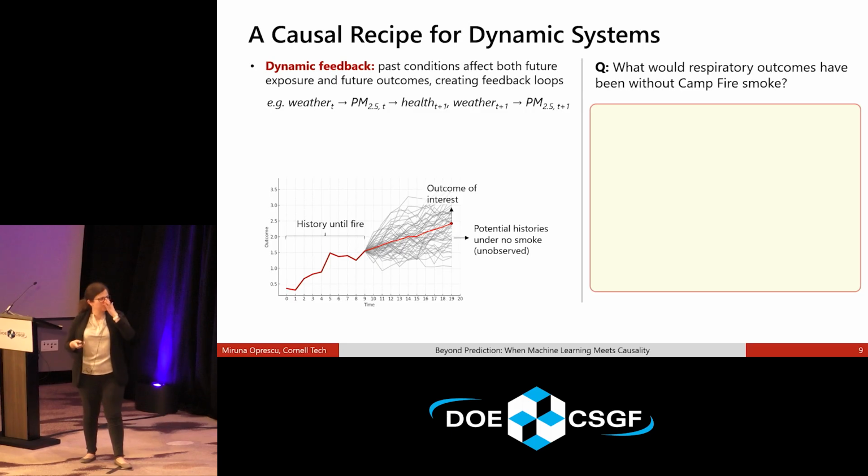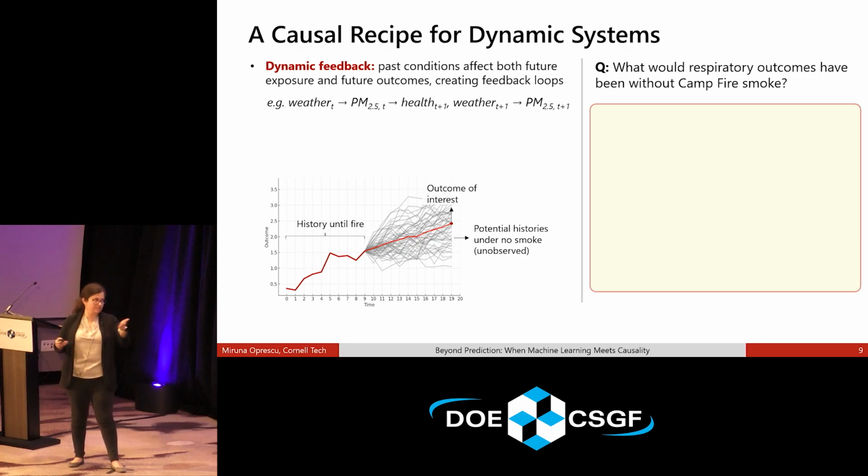So for the first part, and these are some equations here, there's no way around it, truly. But first, we're going to talk about this causal recipe for dynamic systems. So dynamic feedback is this issue where past conditions affect future conditions and exposure, like, for example, smoke exposure. And then they in turn affect future conditions. So you can see that weather can affect how the smoke disperses, but the smoke dispersion affects weather conditions next, right? Like it affects humidity in the atmosphere.